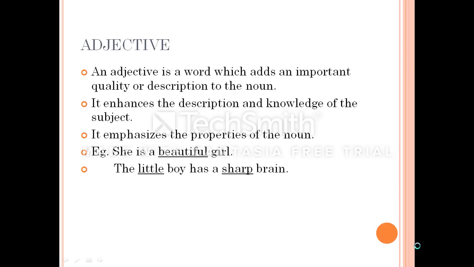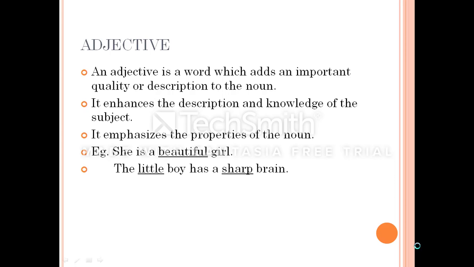So instead of describing a subject or a noun or a pronoun, what we do is we add an important quality or description to that particular subject. And so an adjective is a word that adds an important quality or description to the noun. It enhances the description of knowledge of the subject. Okay, so what it does actually is it emphasizes the properties of a noun.